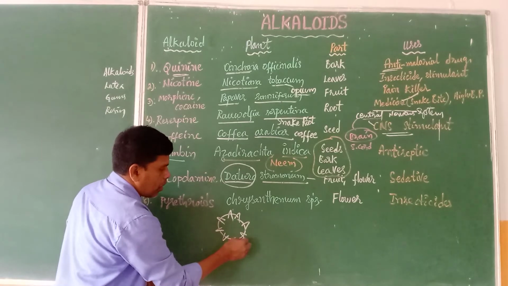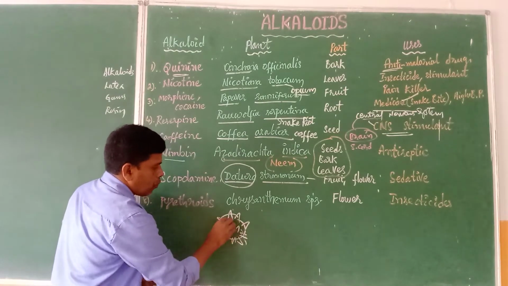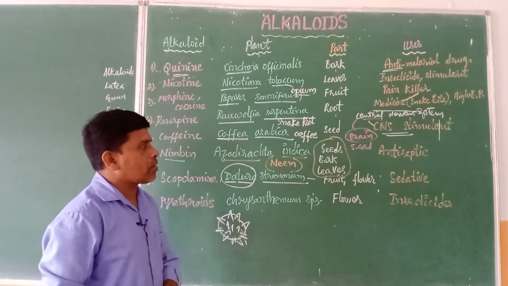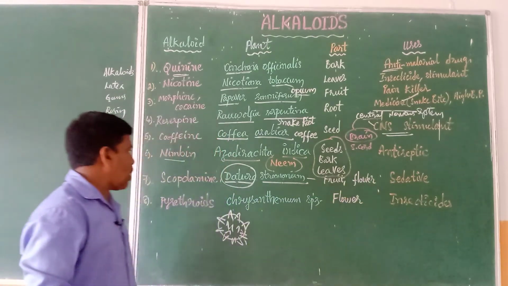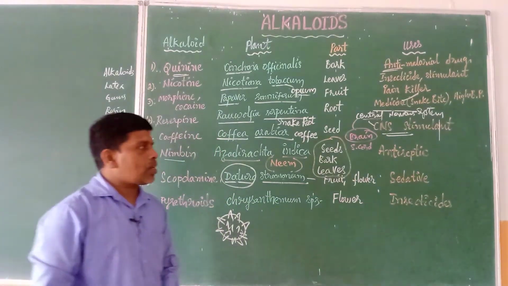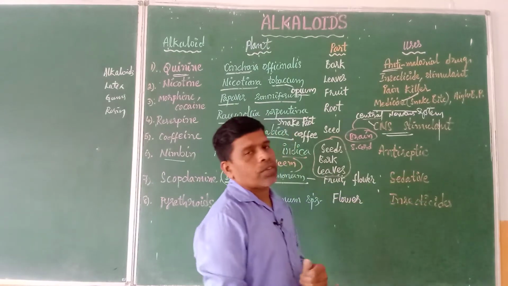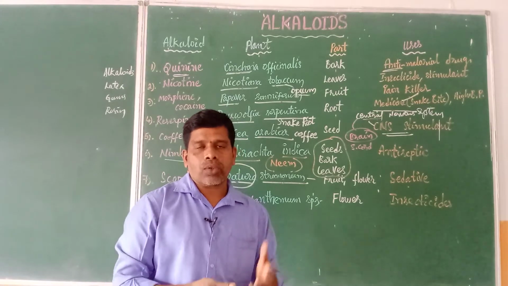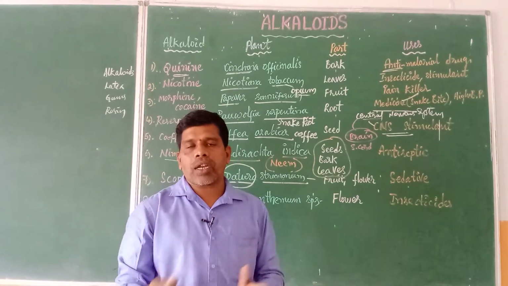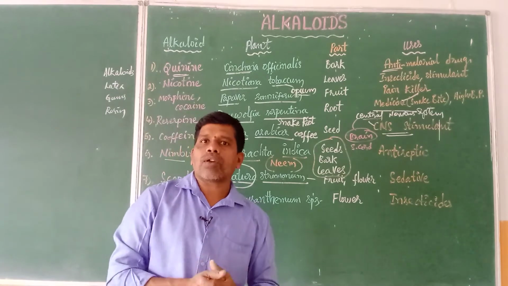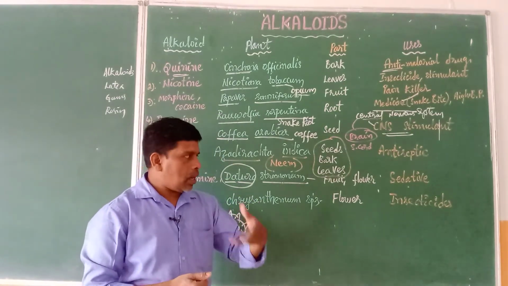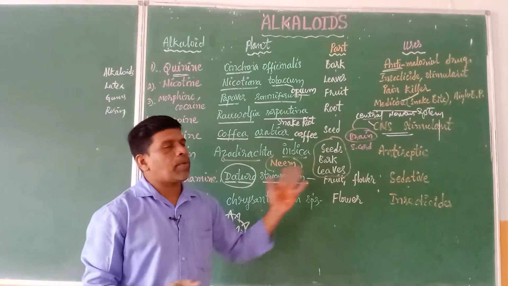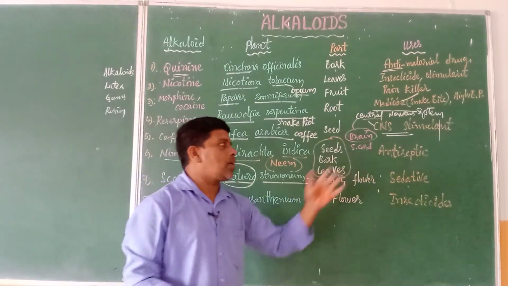The flower and fruit are most important here, and by seeing the fruit you can recognize the plant. Datura stramonium we call it. So fruit and flower both contain the alkaloid called scopolamine, and it is used as a sedative. Generally a sedative is used whenever surgeries are going on. Nowadays we take general or local anesthesia during minor or major operations. But in earlier days, to make the person lie down in an unconscious state, this type of thing was used. It is used as a sedative medicine.